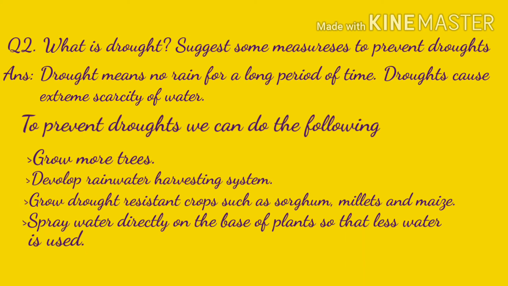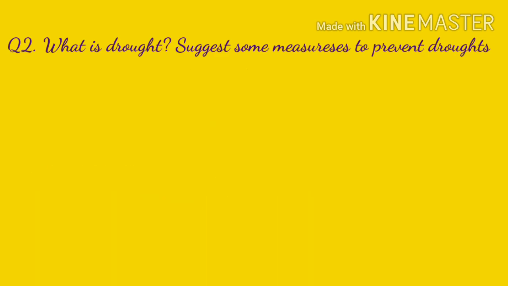First, grow more trees. Second, develop rainwater harvesting systems. Third, grow drought resistant crops such as sorghum, millets and maize. Fourth, spray water directly on the base of plants so that less water is used.